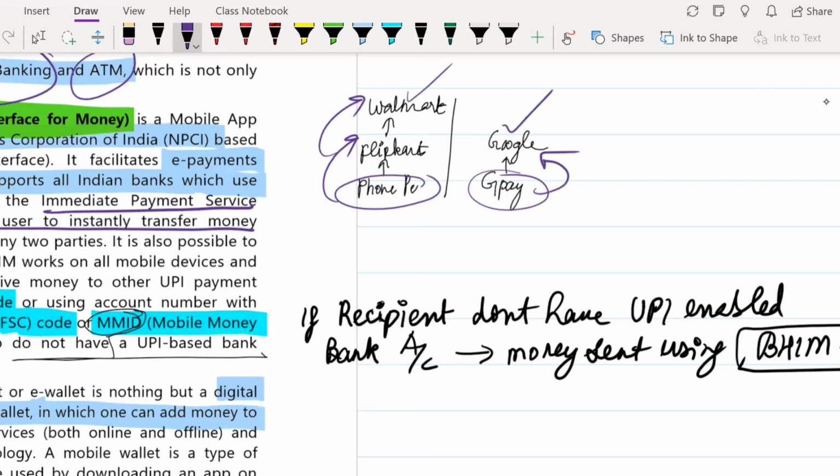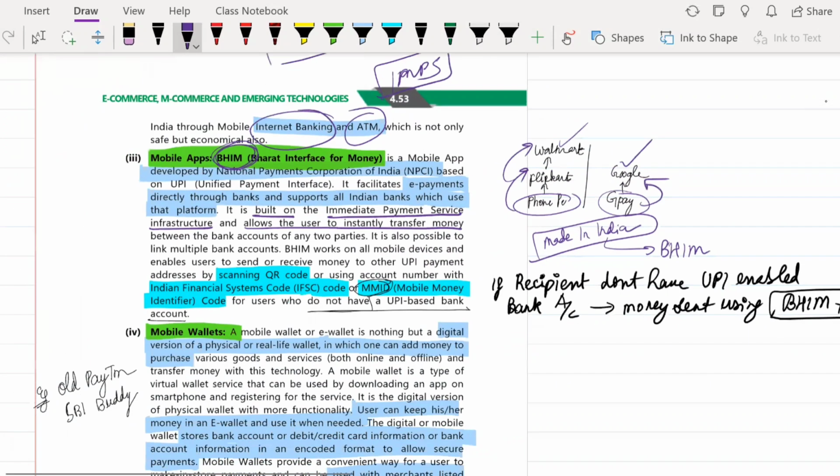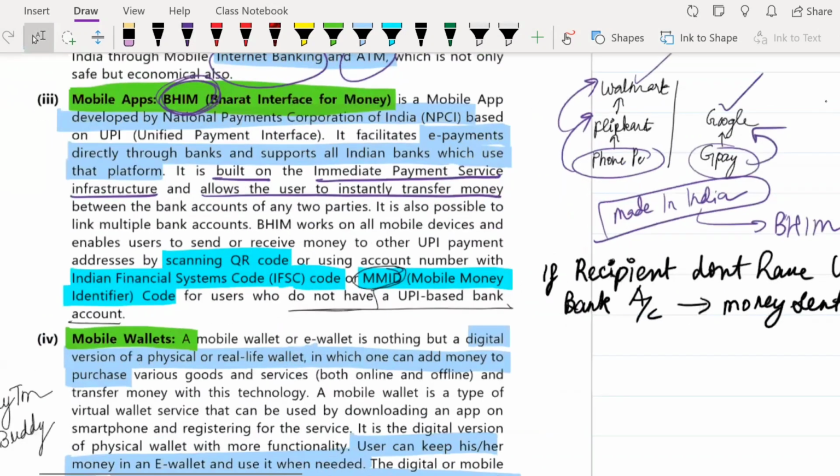So then our Indian people thought, why don't we make an app which is made in India? And that's when they came out with the app which was known as BHIM. Bharat Interface for Money. Okay, so this works the same way as your PhonePe and GPay. This was developed by the National Payments Corporation of India.